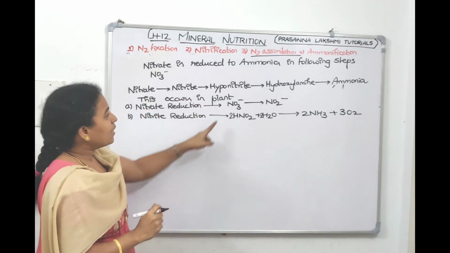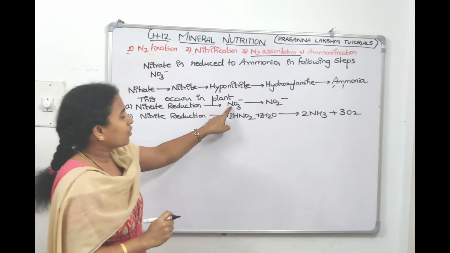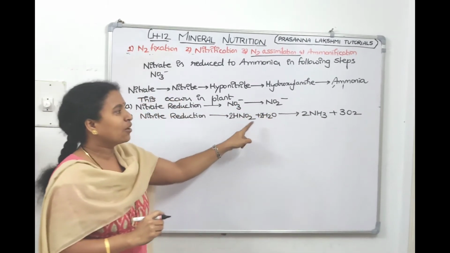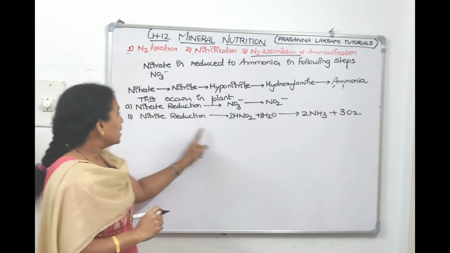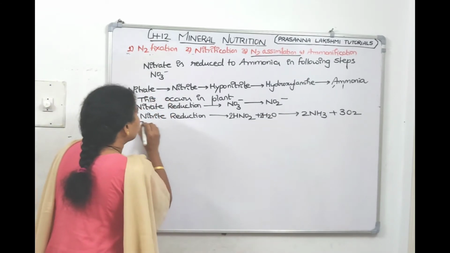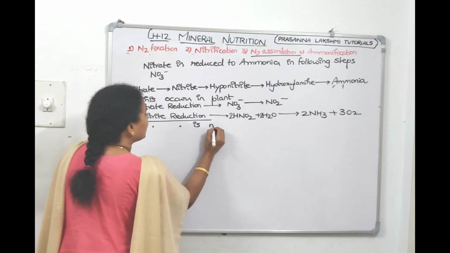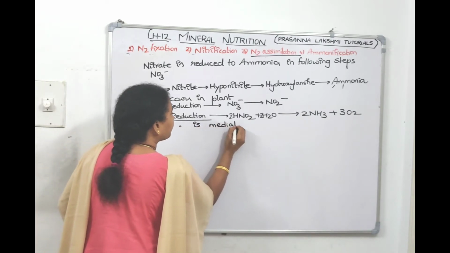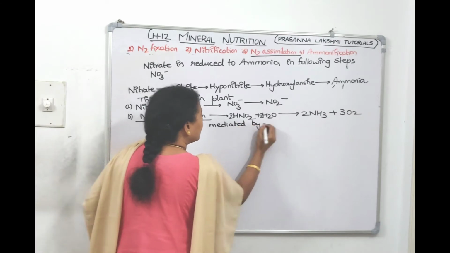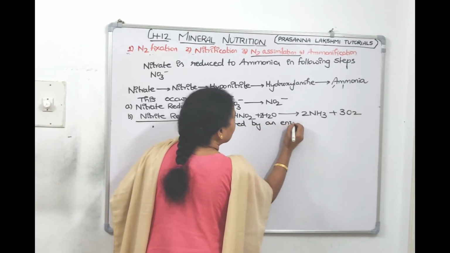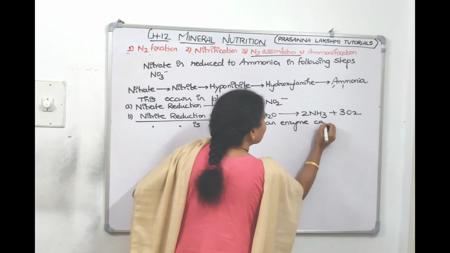So what did we see? Finally we saw that nitrate got converted to nitrite, and nitrite got converted to ammonia. This reaction is called nitrite reduction. It is mediated by an enzyme called what?